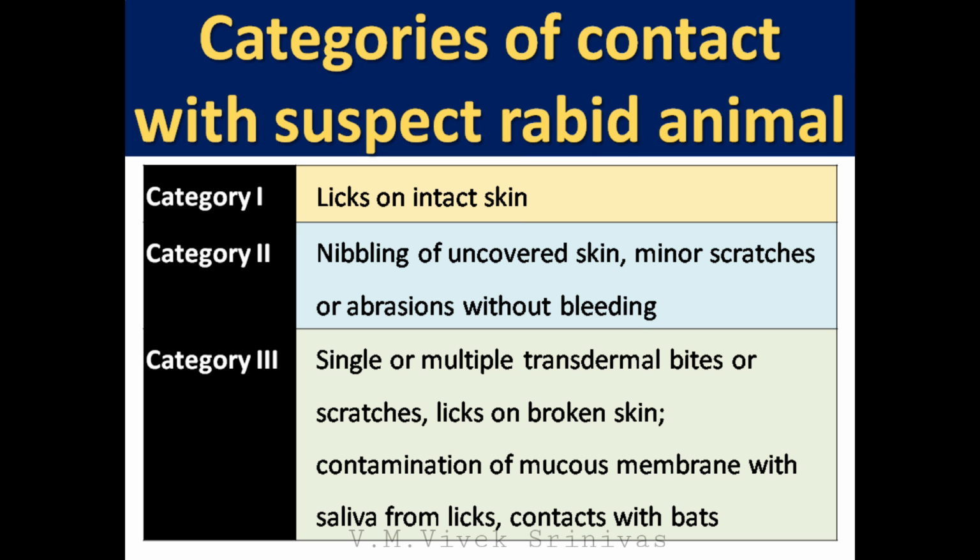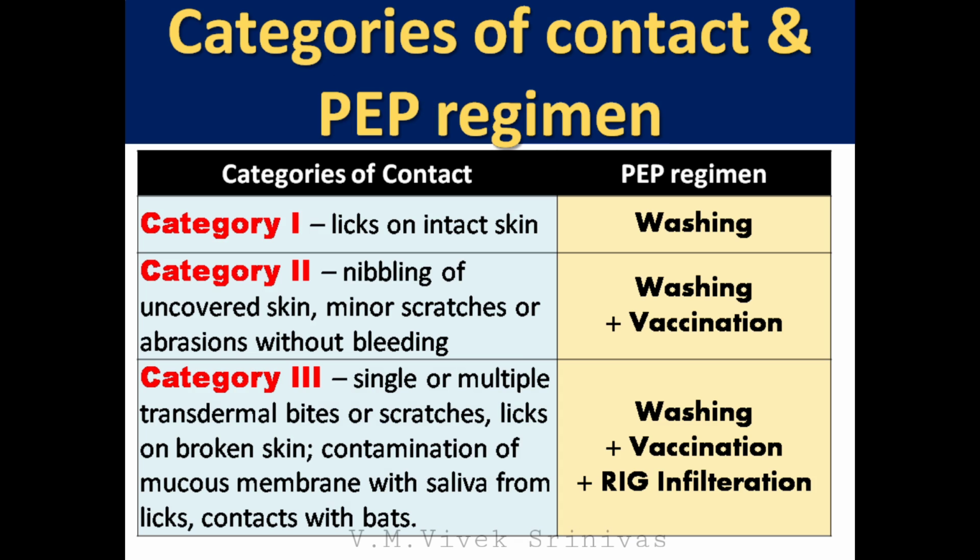The contact with a suspect rabid animal is classified into 3 categories. Category 1. Licks on intact skin. Category 2. Nibbling of uncovered skin, minor scratches or abrasions without bleeding. And Category 3. Single or multiple transdermal bites or scratches, licks on broken skin, contamination of mucous membrane with saliva from licks, contacts with bats. Here are the categories of contact and their recommended post-exposure prophylaxis measures to be followed as given.